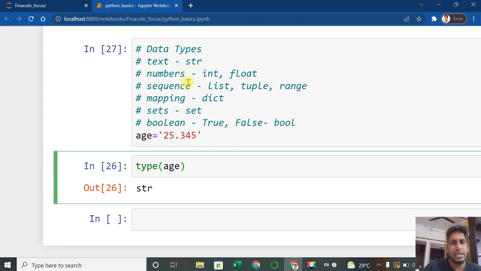These are the major data types. We will discuss them one by one, starting with numbers, then text, sequences, mapping, and booleans in coming sessions. These are the data types you need to remember. How they work we will discuss in detail in coming sessions.